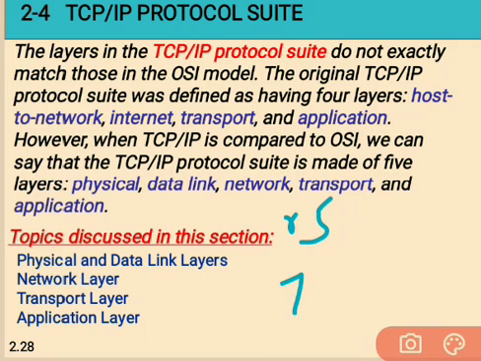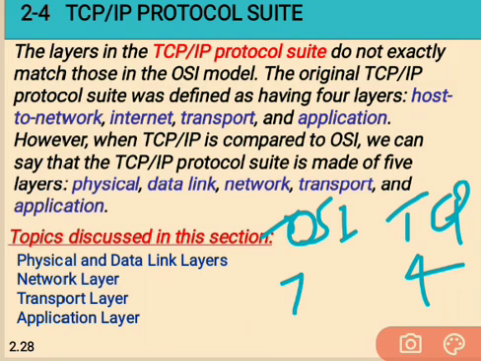In TCP/IP there are totally 4 layers: host to network, internet, transport and application. However, when TCP/IP is compared to OSI, we can say that the TCP/IP protocol suite is made of 5 layers: physical, data link, network, transport and application.